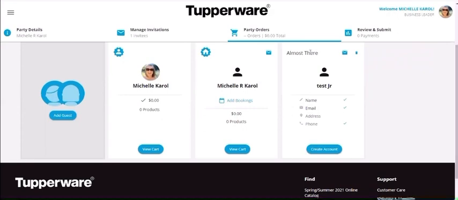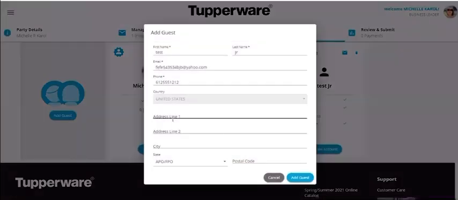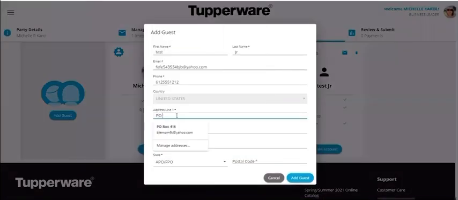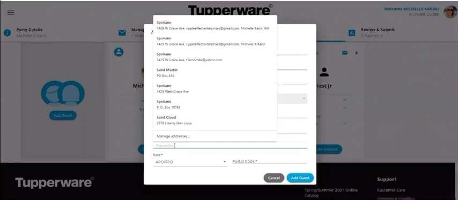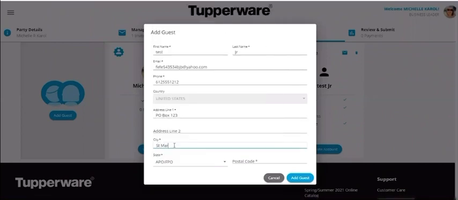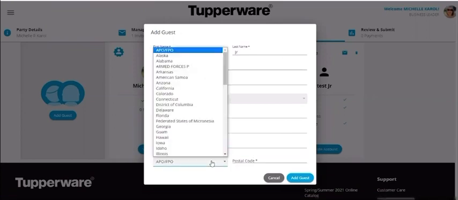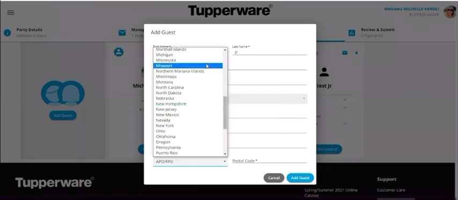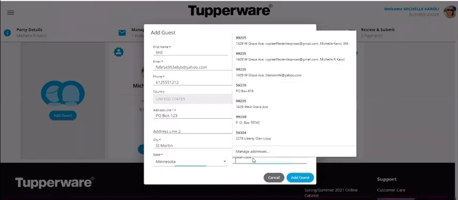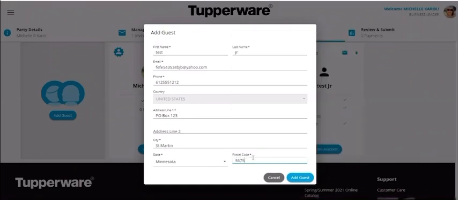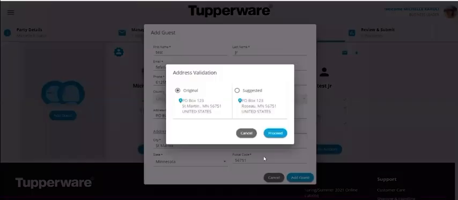Almost there. There we go. So you're going to want an address. I'm just going to do P.O. Box 123. Let's see, state, we'll do, I'm going to do Minnesota. I'm going to, whoops, add guest.